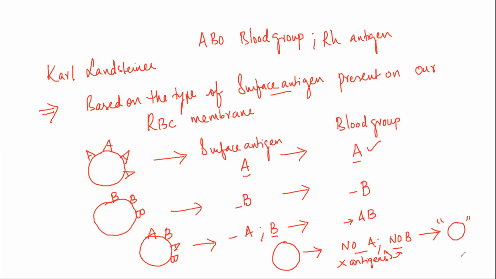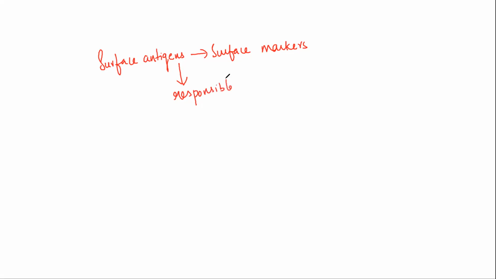But we have to know now what these antigens are. The surface antigens are surface markers, and these antigens are responsible for immunological responses.